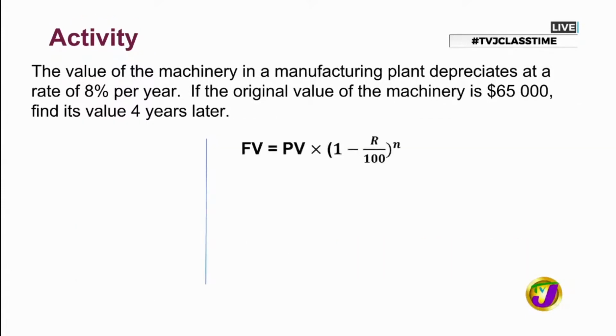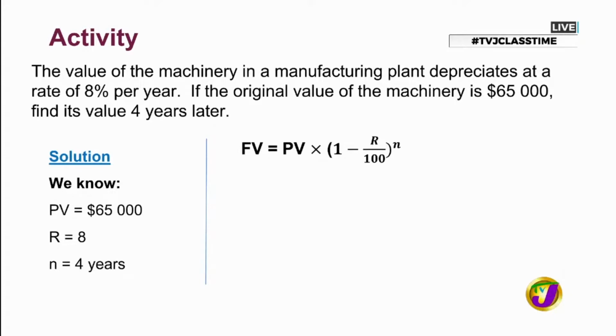Here's our formula, and let's talk about what we know. Based on the question, the original value of the machinery is $65,000, our PV, present value. We're told that the rate of depreciation is 8% per year, so our R value here is 8. You might notice we don't have the percent on because the 100 is already in the formula. So R is equal to 8.